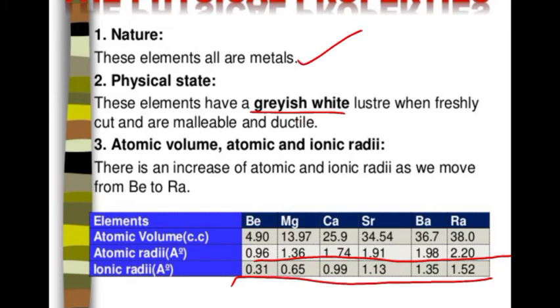Why is it happening? Because moving down the group, the atomic size increases. We are measuring the atomic size on the basis of atomic radii. The atomic radius increases because as we move down the group, the number of shells increases. We know the atomic radius is the distance from the center to the valence shell. So while moving down the group, the number of shells increases, hence the atomic radius increases.